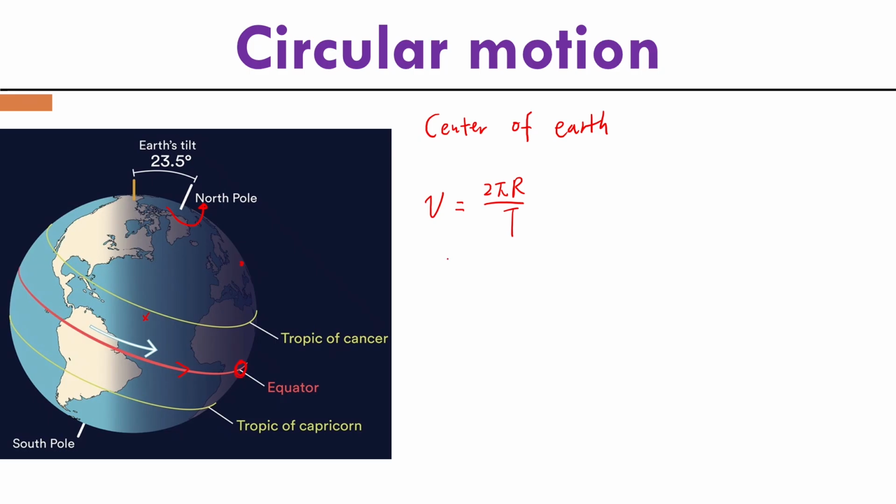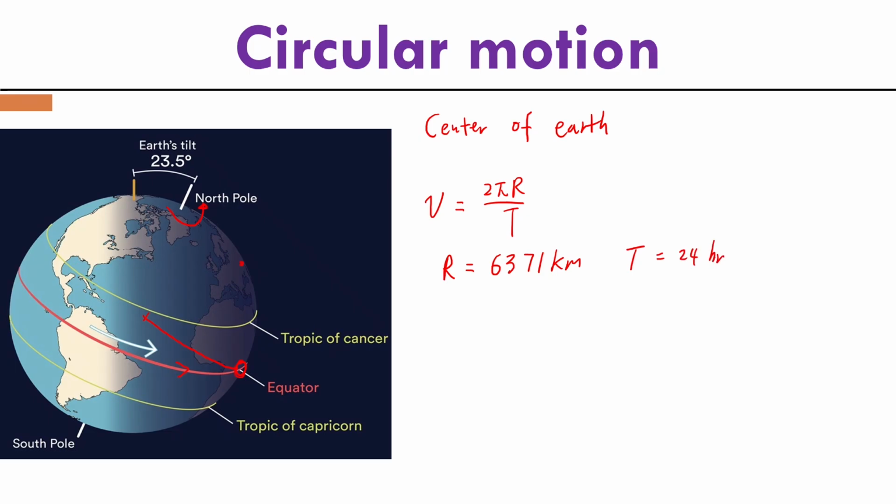And we know the radius of Earth is 6,371 kilometers, which is the rotation radius. And we know the period, which is very simple, basically 24 hours.